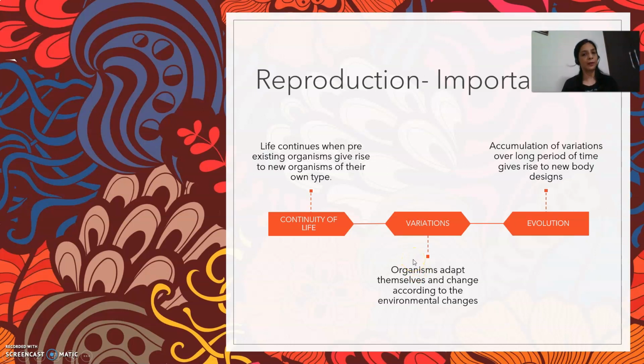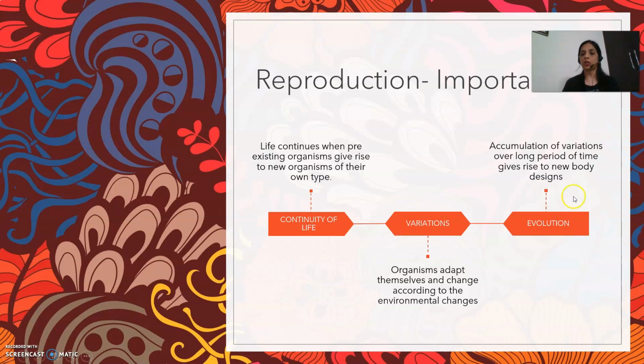For this, there is an example given in the NCERT regarding bacteria. They have given an example that a group of bacteria were living in a pond. But then there was a change in temperature due to global warming. Few bacteria who had variations in their DNA because of which they were able to cope up with the changed environment with the warm water, they were able to survive, but the ones which could not change were not able to survive. These changes are called as variations.